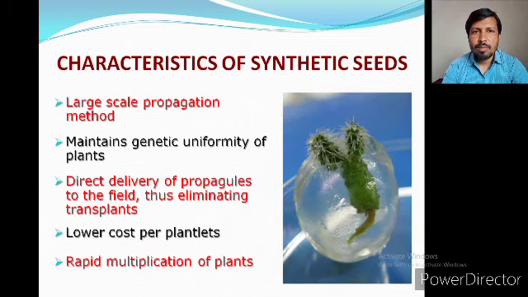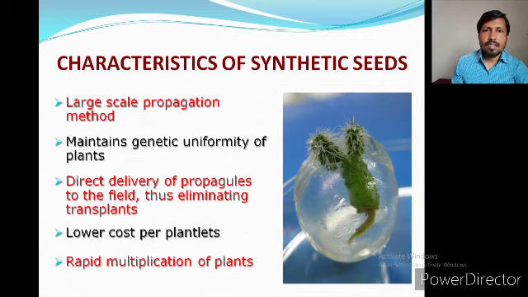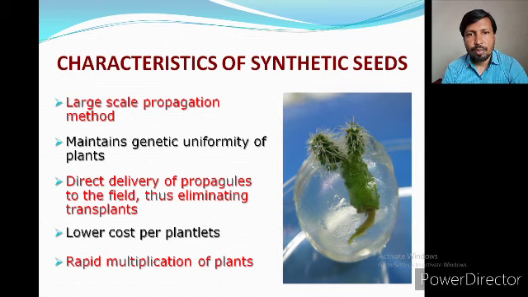So these were all the points about why we make artificial seed. Now some characteristics of artificial seed. First, a large scale production method. Once we have a callus culture, we can produce a number of somatic embryos, and if we have the somatic embryos, we can produce a large number of synthetic seeds and propagate them in large numbers.